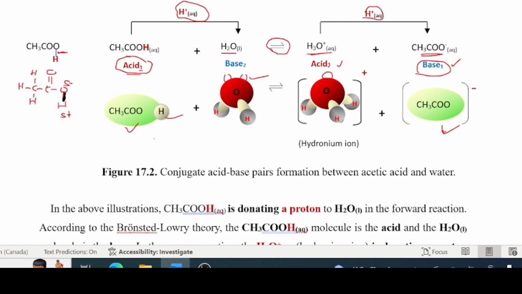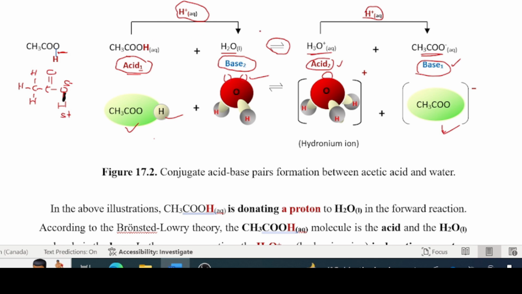What do you see here now? These two resemble each other mostly, right? Very closely. And because this one is acting as the acid here, this must be its base here. So this is how you identify conjugate acid-base pairs. That basically is the Lowry-Bronsted theory of acids and bases.